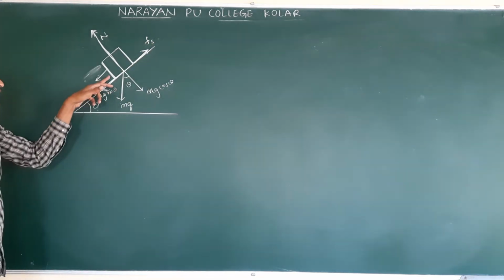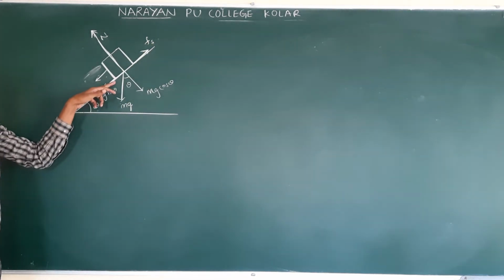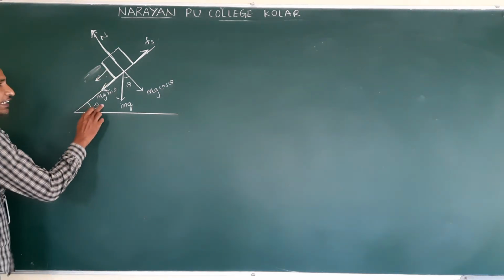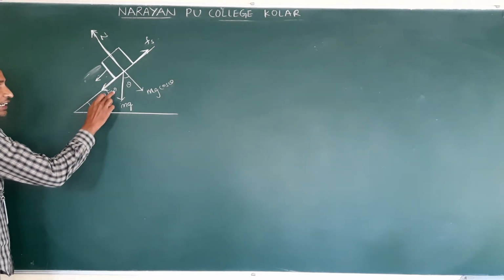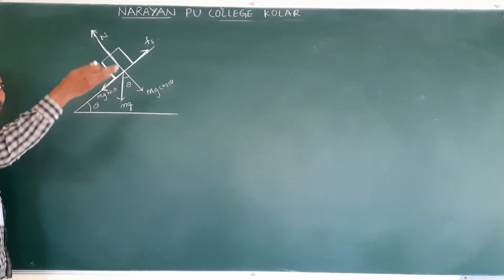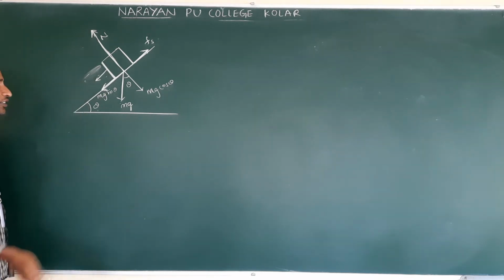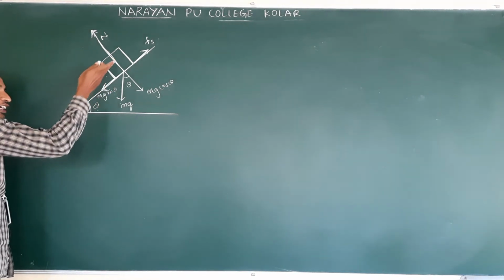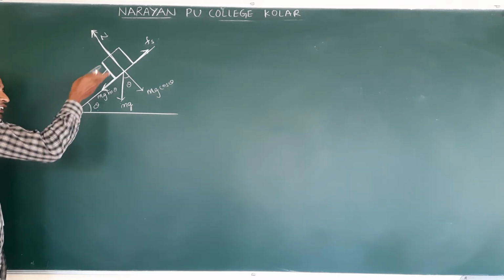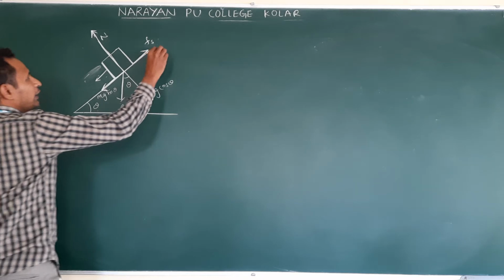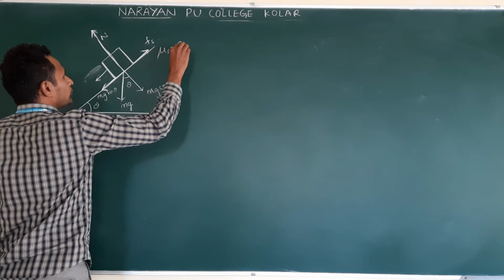This mg sin theta is not acting at the contact surface, but I have drawn it on the surface. Clear? As theta increases, what happens? Sin theta increases. As theta increases, sin theta values also increase. So mg sin theta increases, and the body tries to move or slide down. This is the situation they gave. They are asking what is the mu value.